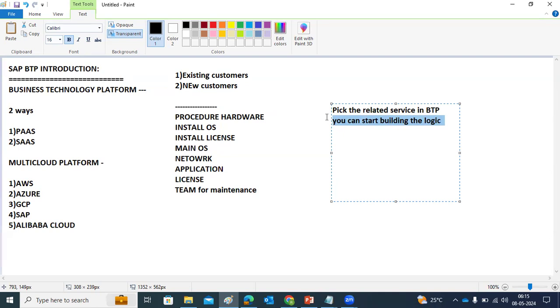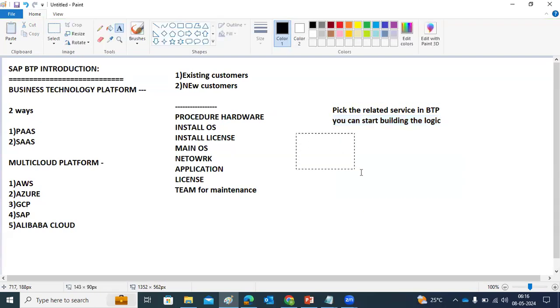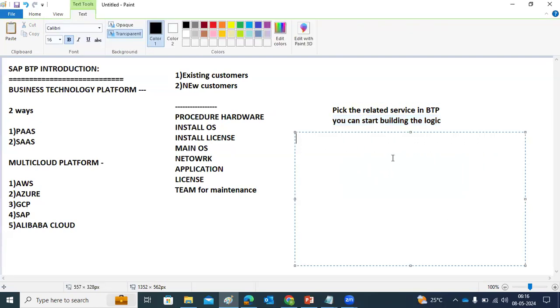Using the services directly, you can start building the logic. Instead of wasting time on installations, configurations, licenses, procurement, separate data centers, and separate teams, you are saving a lot by using the BTP services.